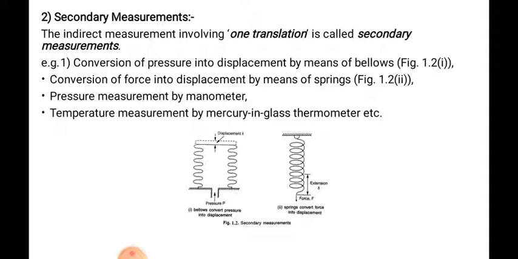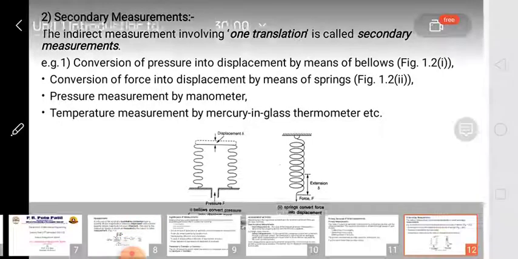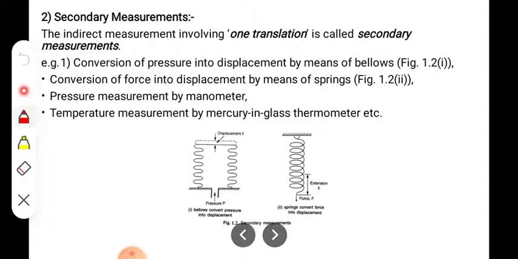Now here in the example we can see the bellows. Through this opening, the pressure P is applied.